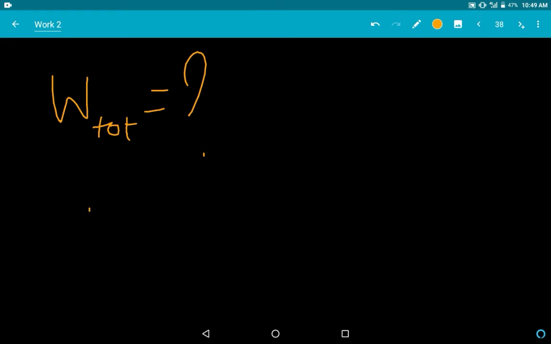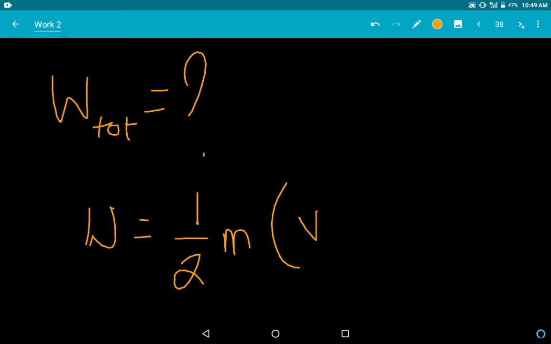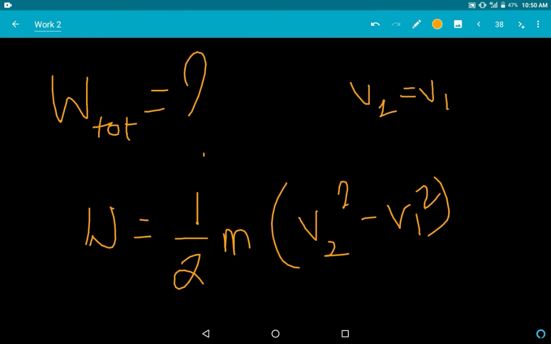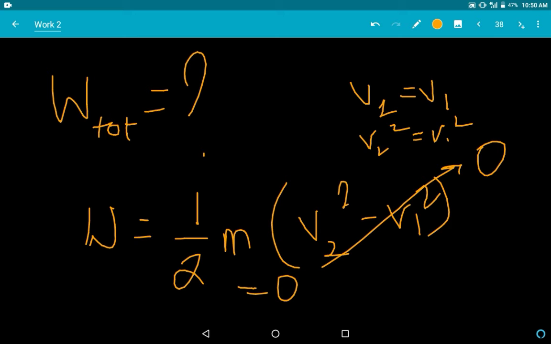This is a really easy question. What we know is half m into v2 squared minus v1 squared. Now v2 is equal to v1, because I told you constant speed. So v2 squared is equal to v1 squared, so this whole thing is nothing but 0. So total work done is 0. This is the work-energy theorem I told you.